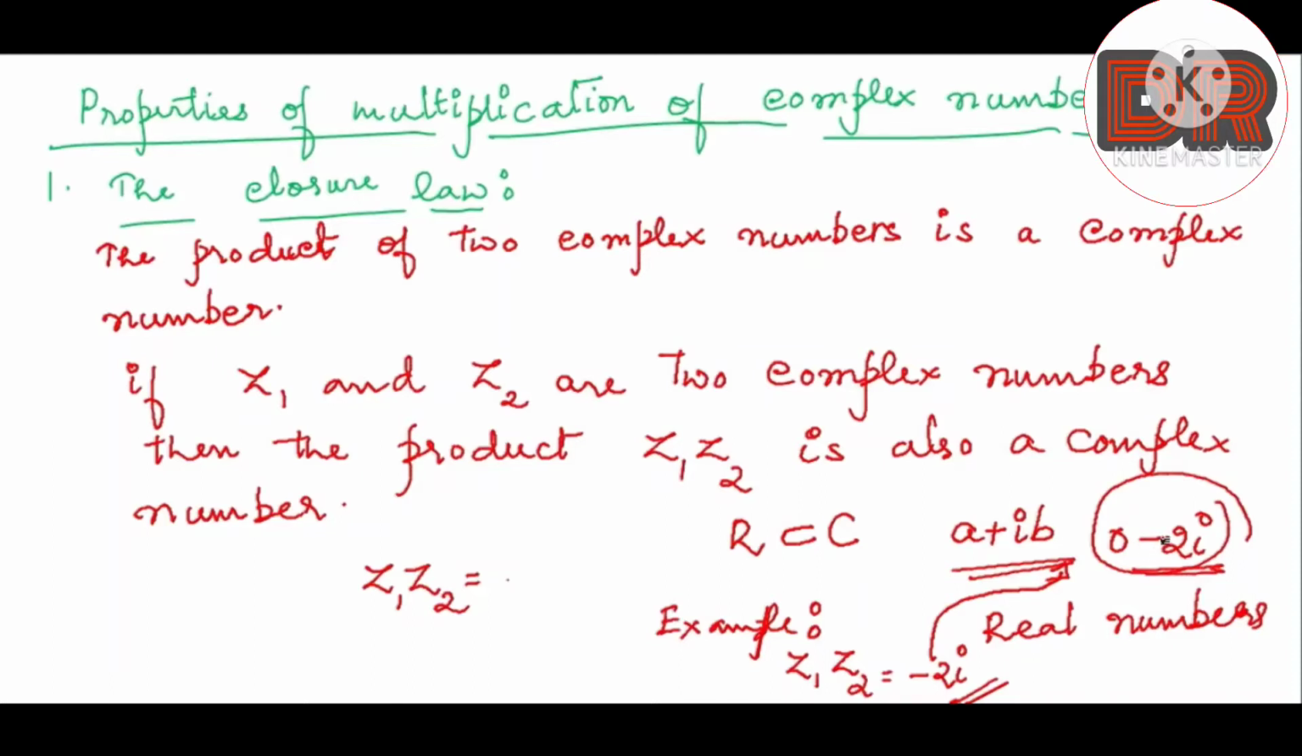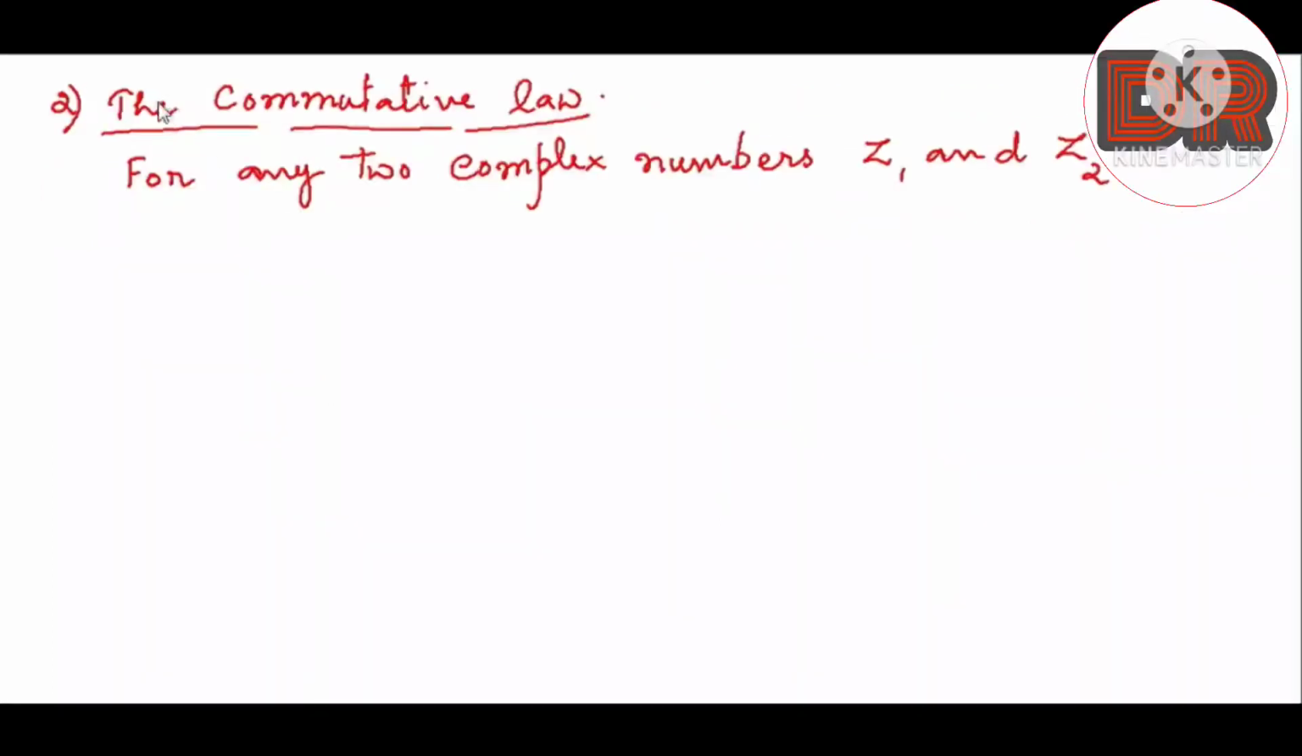Let us see the second property, which is the commutative property or commutative law. According to that, for any two complex numbers Z1 and Z2, we can write the product as Z1 into Z2, or we can also write Z2 into Z1. Either you write Z1 into Z2 or Z2 into Z1, the answer will be the same. So this is commutative law.